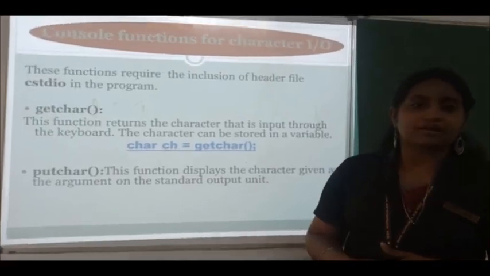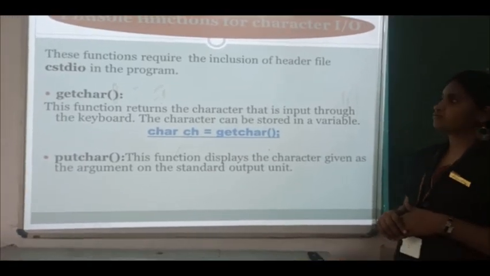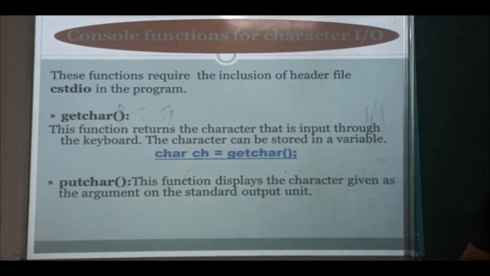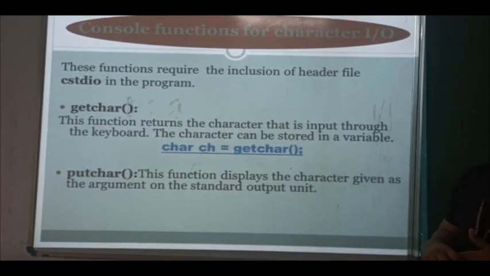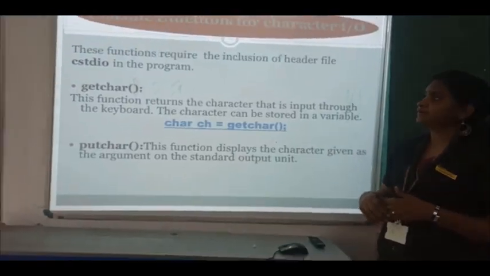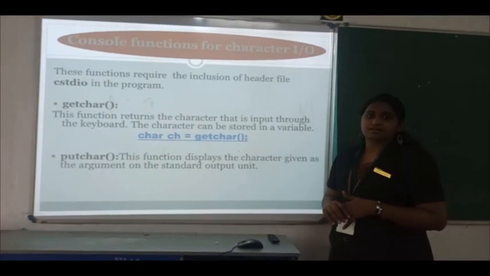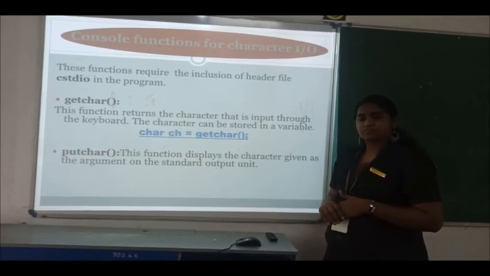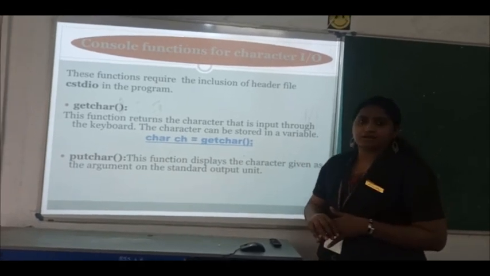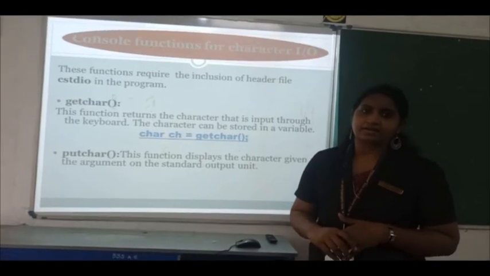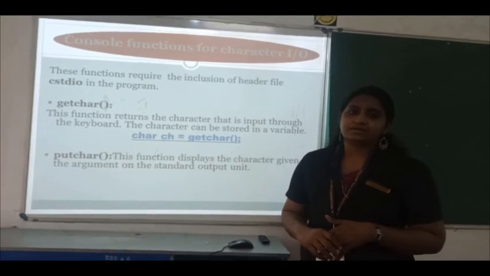If you are including console functions, you have to use the header file cstdio, that is, standard input and output. One function is getchar. If you need to input a character, you can use getchar and directly accept the content.